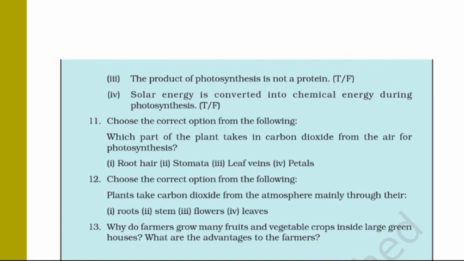Page 10. 11. Choose the correct option from the following. Which part of the plant takes in carbon dioxide from the air for photosynthesis? 1. Root hair. 2. Stomata. 3. Leaf veins. 4. Petals. 12. Choose the correct option from the following. Plants take carbon dioxide from the atmosphere mainly through their 1. Roots. 2. Stem. 3. Flowers. 4. Leaves.